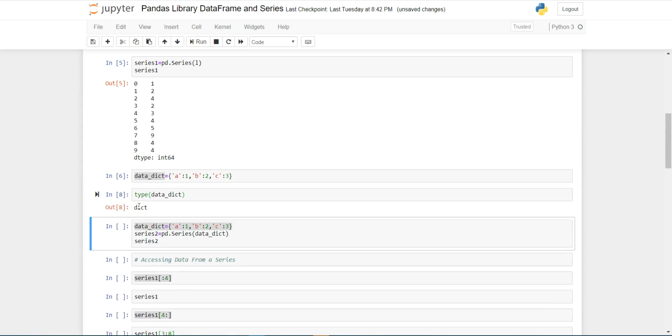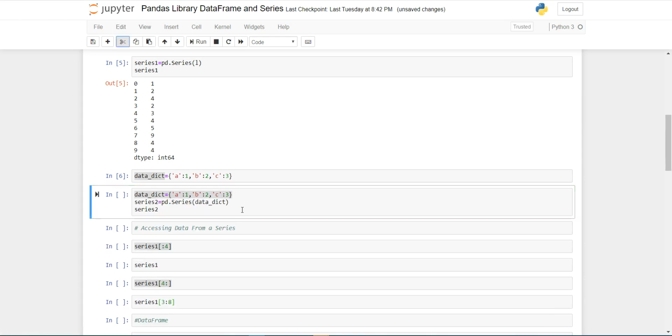Dict stands for dictionary. Here I am creating a dictionary whose key is A and value is 1, key is B and value is 2, and key is C and value is 3. I am passing this dictionary in the pd.Series function. I am giving this line of code the name series2 and printing this series.